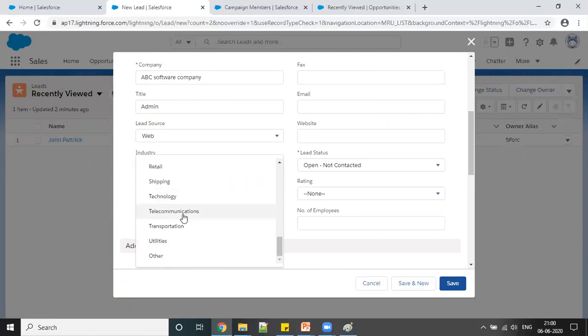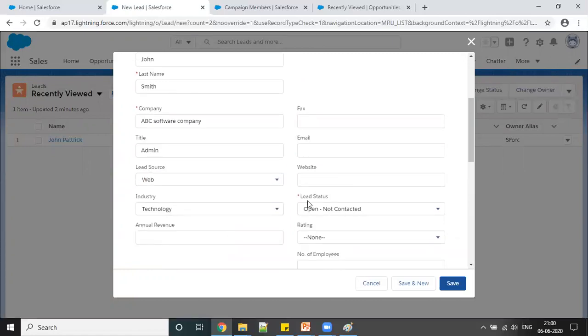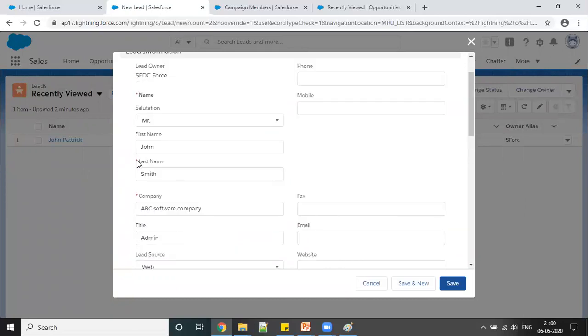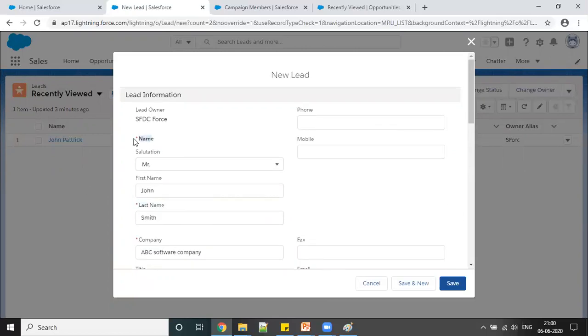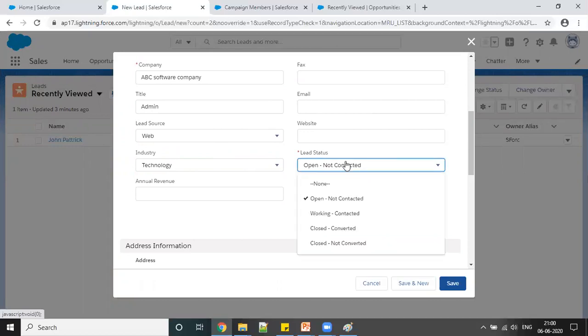So you can select Technology here, and you can see these fields marked with a red star. These are actually mandatory fields, and if you don't fill in the fields marked with red, it will throw an error. Then what is the status of this lead, whether it is Open, or Not Contacted, if the user has been contacted or not.